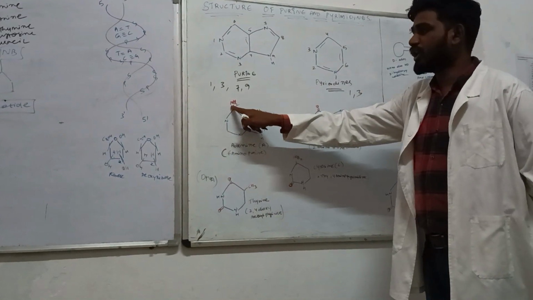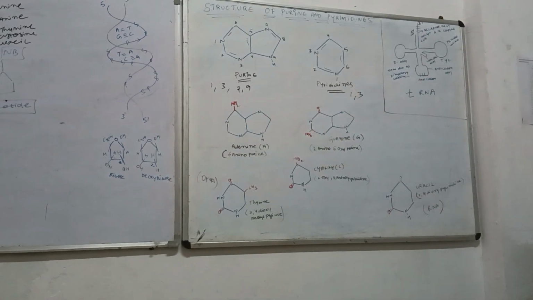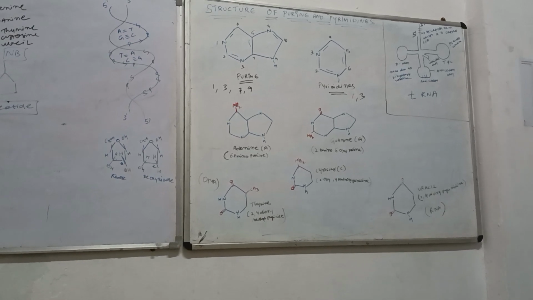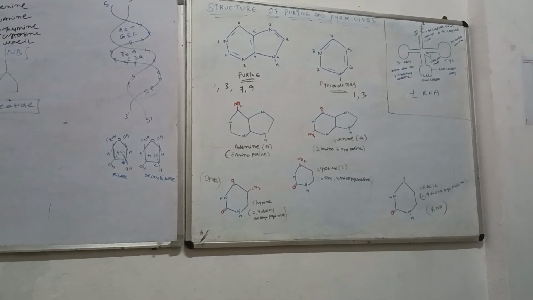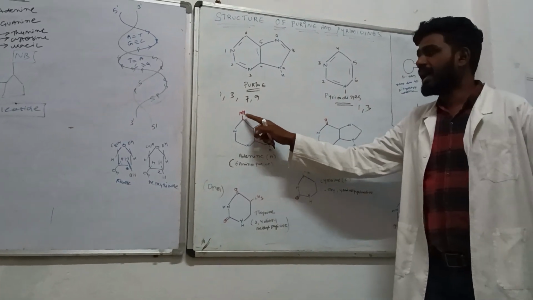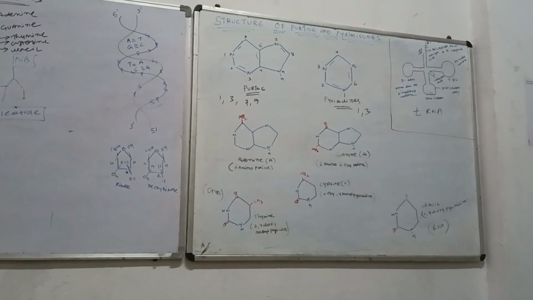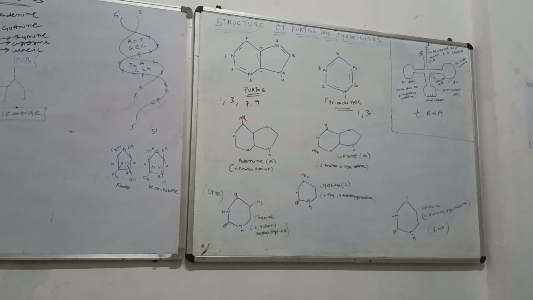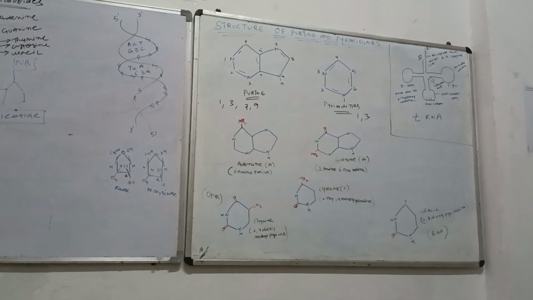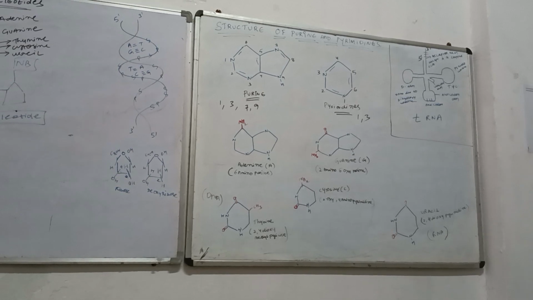At the 6th position of the purine structure, one additional group, an amino group, comes and attaches, and that structure is called adenine. Why is it called 6-amino purine? Because to the purine structure, at the 6th position, the amino group comes and attaches. If you know the structure, you can make it on your own. No need to memorize it by rote. You can draw the structure just from your own mind.